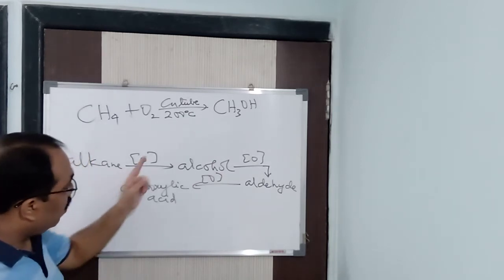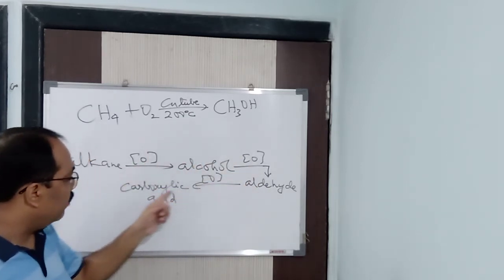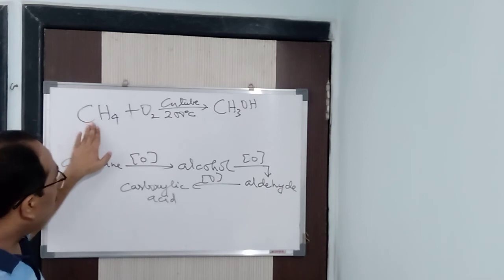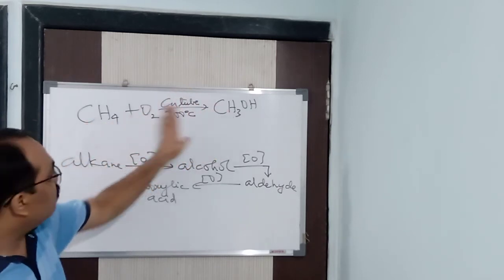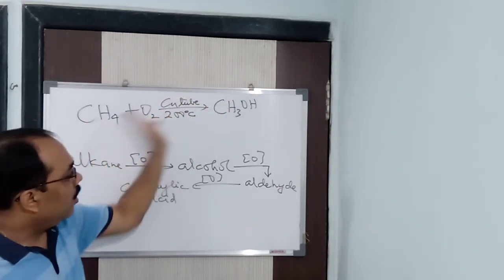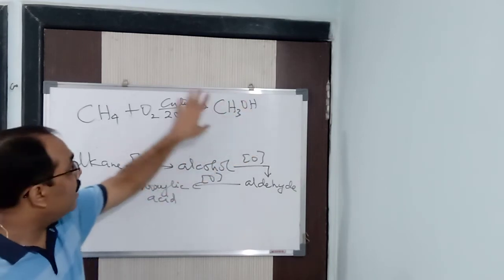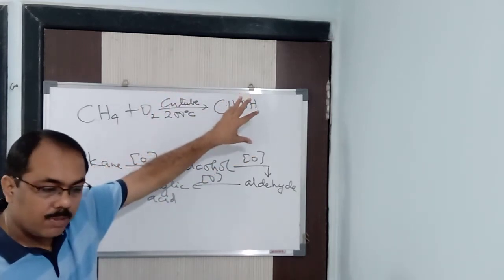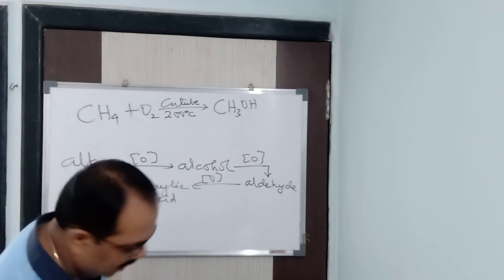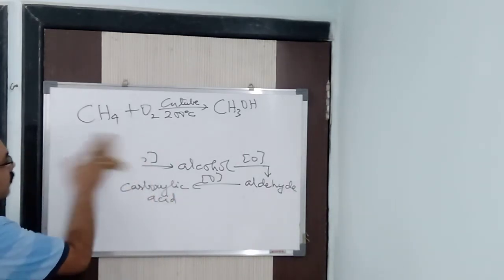Alkanes will give you alcohol, alcohol will give you aldehyde, aldehyde will give you carboxylic acid. So hence, here the reaction stops in one step only. Methane on oxidation will give you methanol. If you take ethane and oxidation, you will get ethanol. Under this condition, the reaction stops in one step. But if you take some other conditions, other means, let us see.